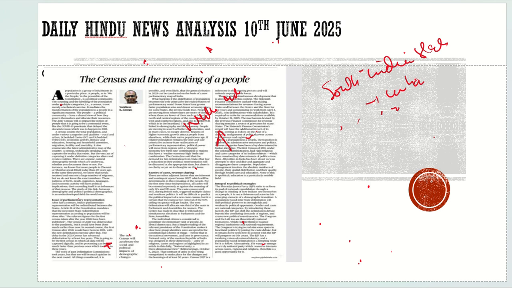When this happened, and we know that after every census there should be delimitation, the South Indian states went to Mrs. Gandhi and asked her, ma'am, we had controlled the population, we had done everything that was in our control, and we are being penalized for that. The good thing we did, but we are being penalized. Ma'am said, how are you being penalized?